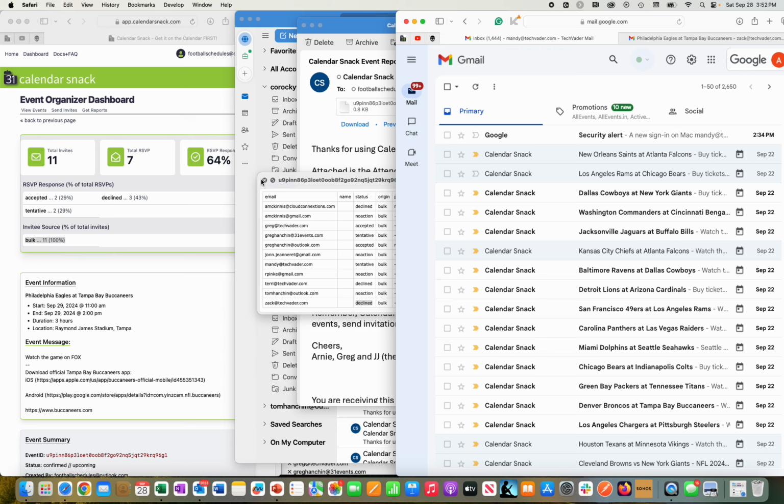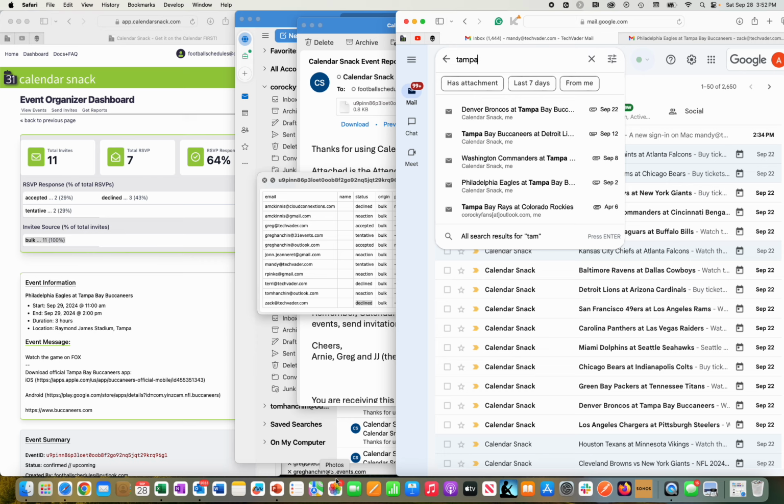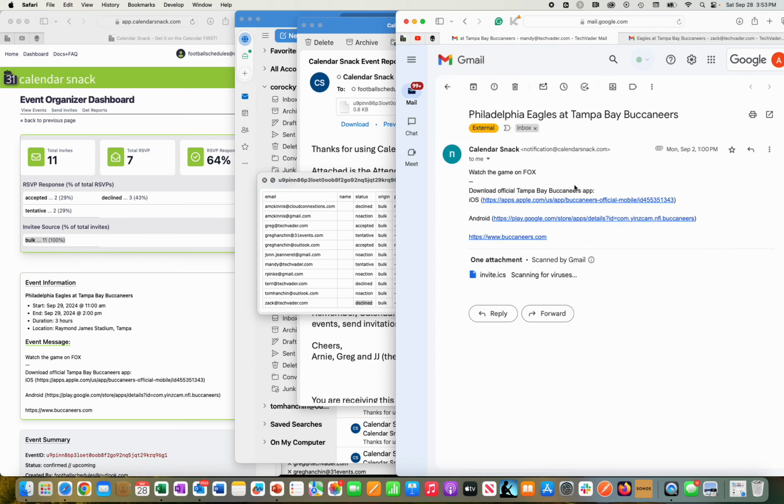So it's Tampa Bay Buccaneers, and it's at the Eagles. I send out lots of these, so sometimes I get a little lost here. Excuse me in the demo. Let's see if I can find it real quick. I'm going to type in Tampa. And that game is for the Tampa Bay Buccaneers at the Eagles. And here it is here.